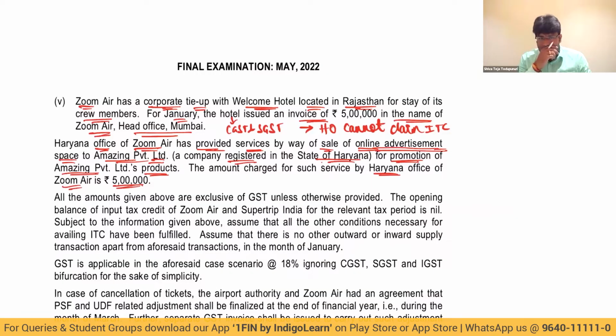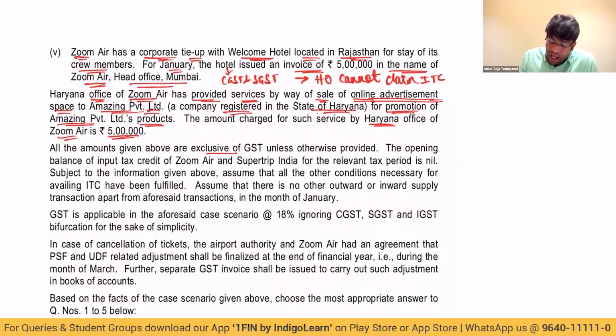So it is sale of what, sir? Online advertisement space. All the amounts given above are exclusive of GST unless otherwise specified. Opening balance of input tax credit of Zoom Air and Supertrip India for the 11th tax period is nil. It's 0, so there is no opening input tax credit.